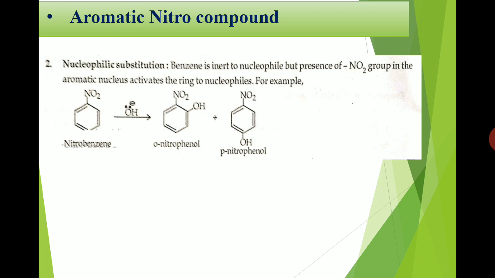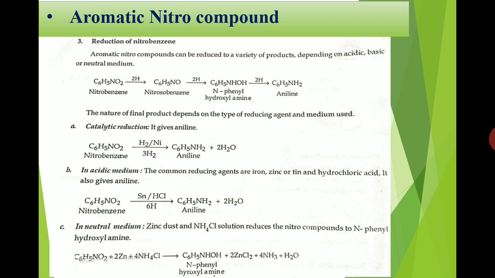Okay, number 3, reduction reactions. The reduction of aromatic nitro compounds depends on the conditions which are used, and also on the media in which the reaction is carried out. So overall here we will see 5 different types of reduction reactions.